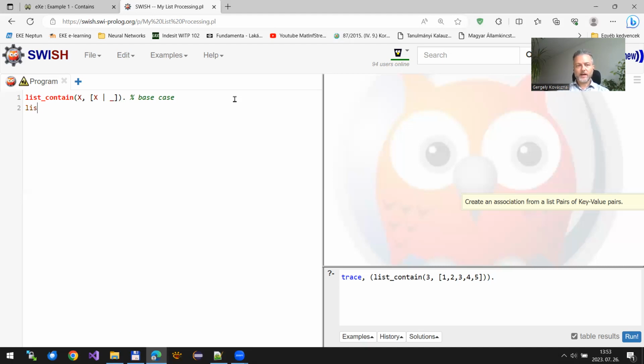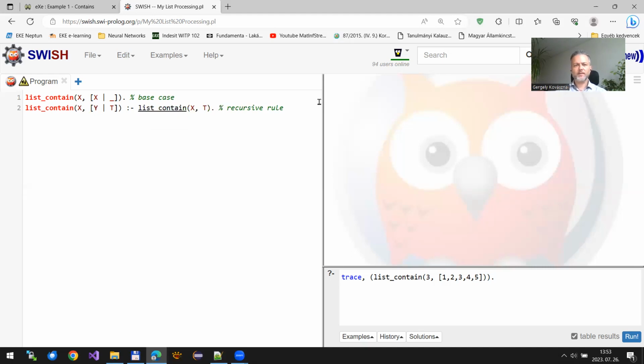What to do if I cannot find the value X in the head of the list? So basically the head of the list is something else, it's not X. Then, of course, I have to keep searching for X in the tail of the list. So I have to implement an iteration. You know what it means. I have to implement a recursive rule. So basically, I'm calling the same predicate again with X, since I'm looking for X again, and where I'm looking for it in the rest of the list, in the tail of the list.